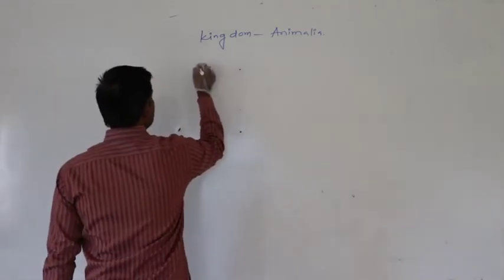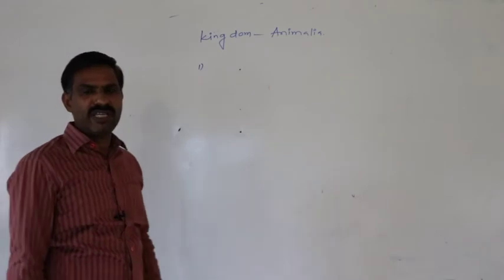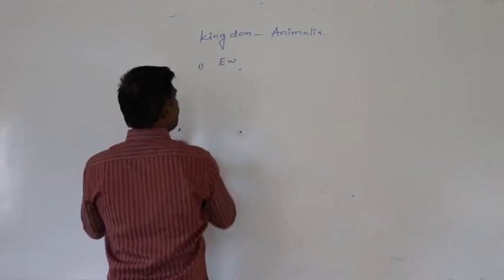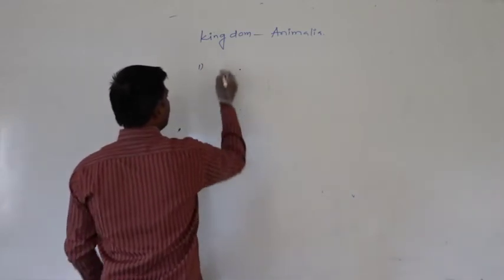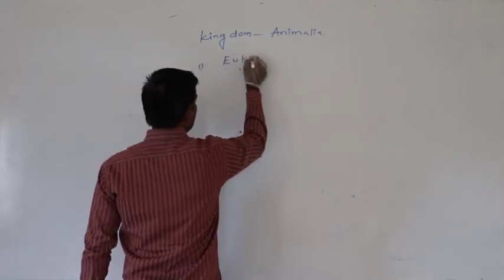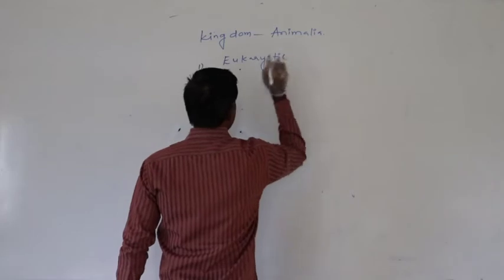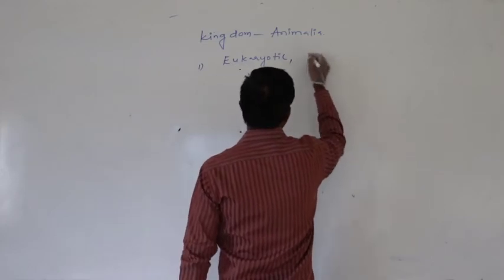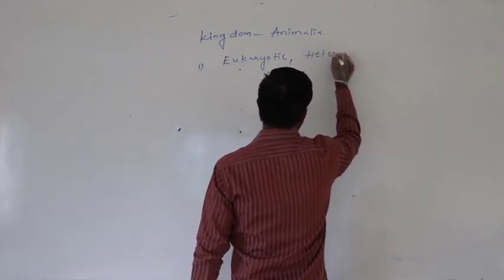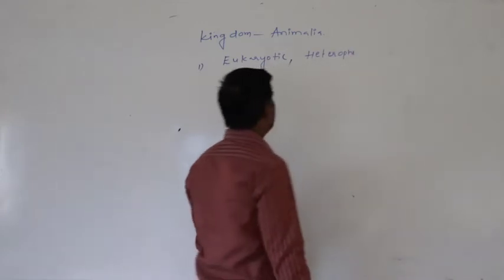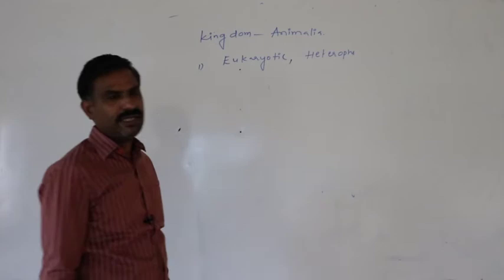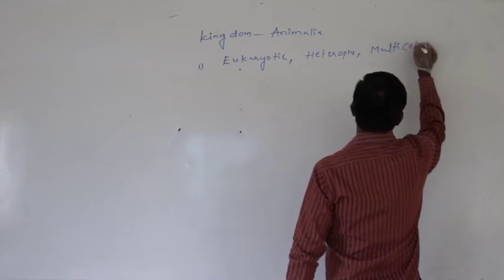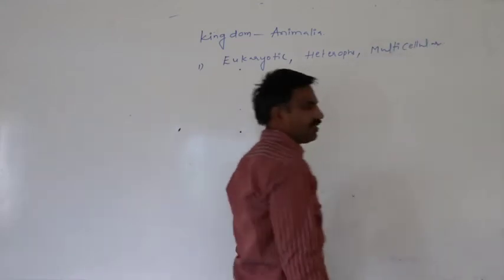First, the animals included in kingdom Animalia are eukaryotic, heterotrophic and multicellular in nature.